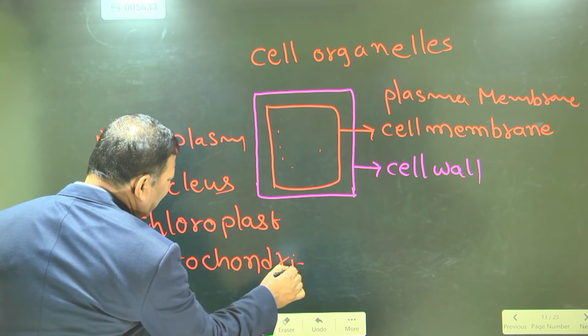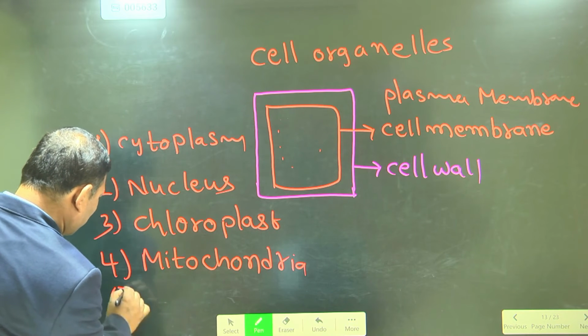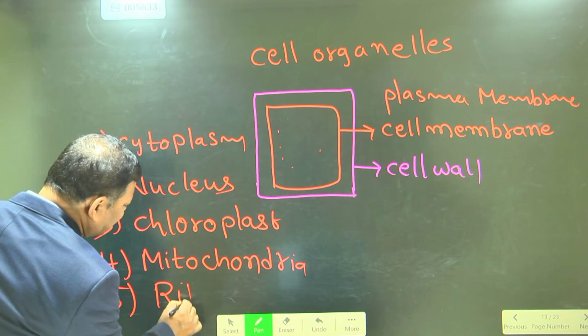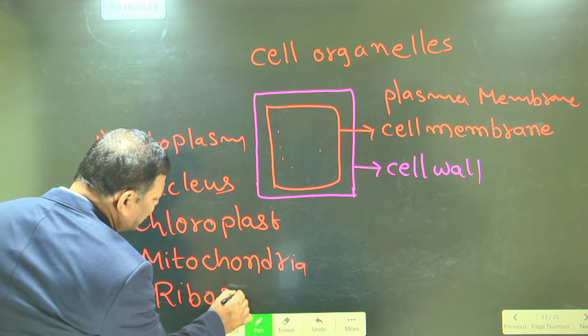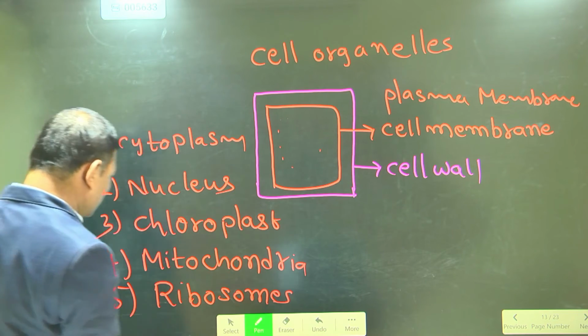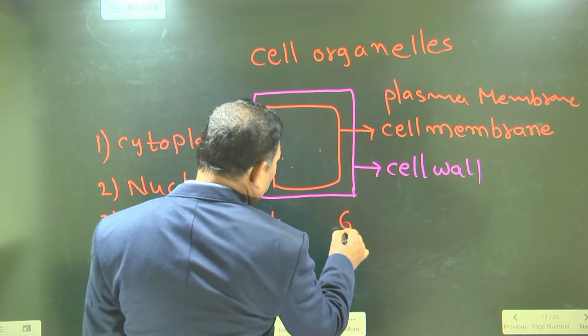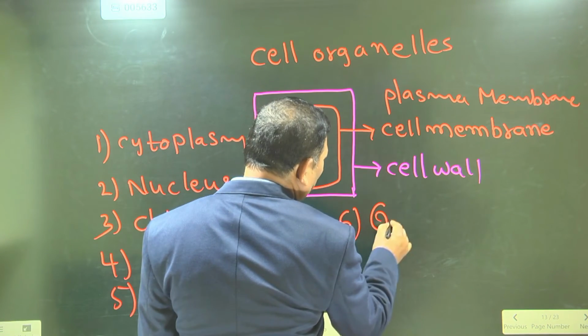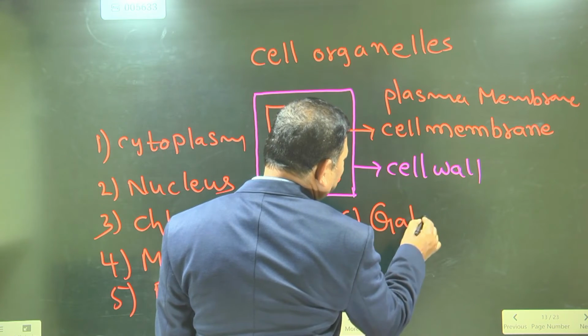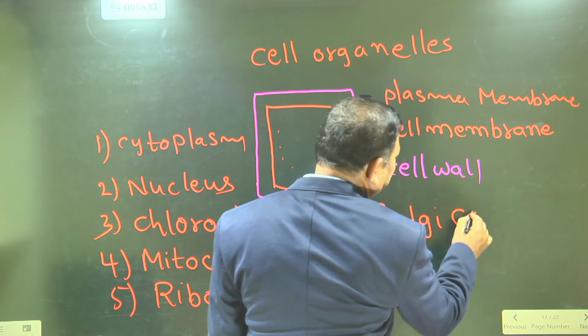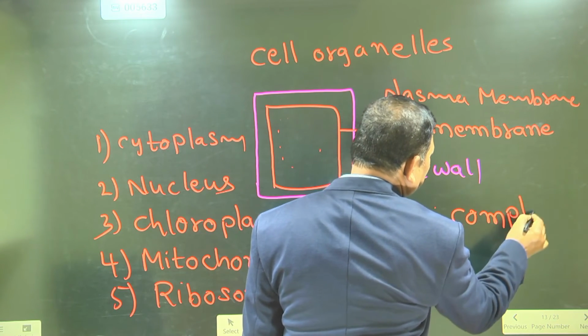Next, fifth one, ribosomes. Sixth one, Golgi apparatus.